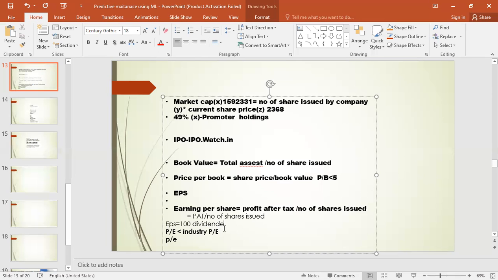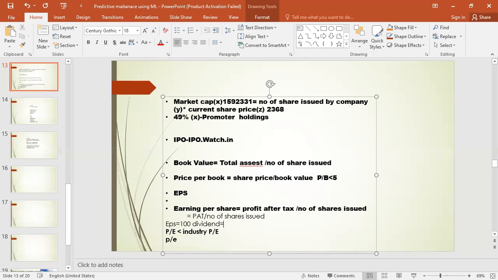If EPS is 100 rupees, the dividend has to be lesser than 100 rupees. If they gave you everything, they could not run the business. So part of the earning per share is distributed to the shareholders.